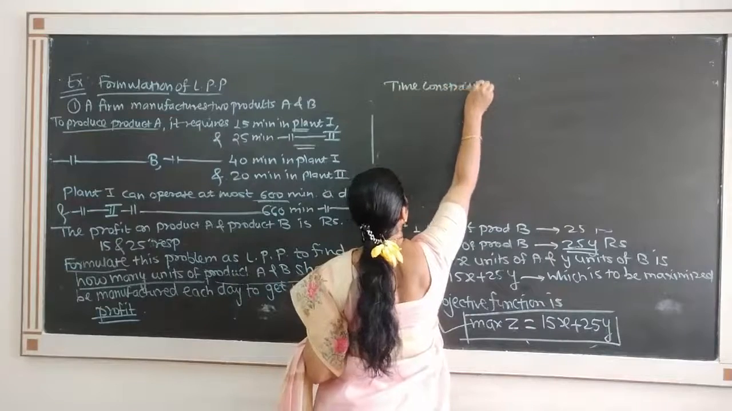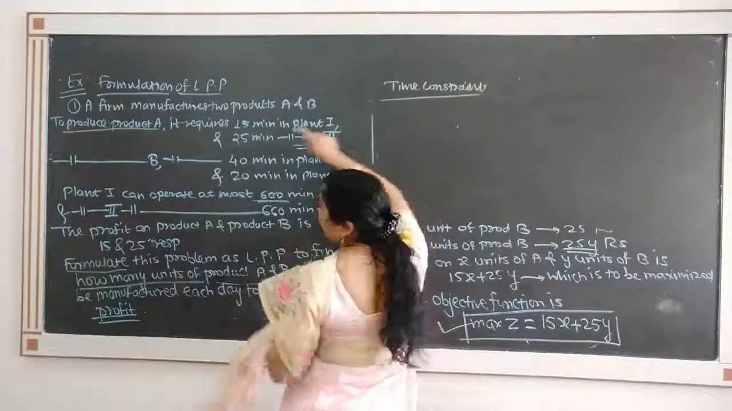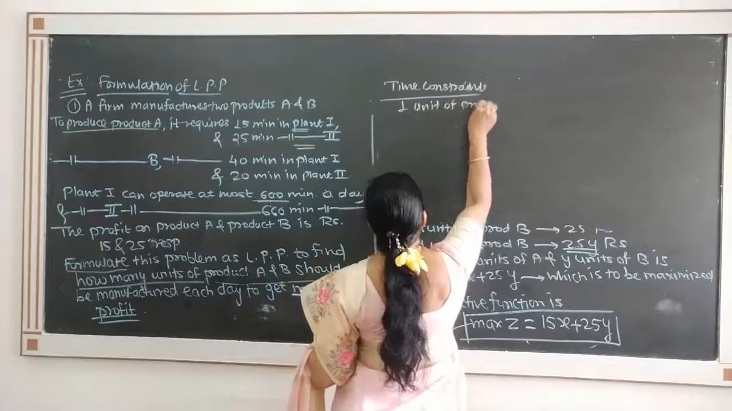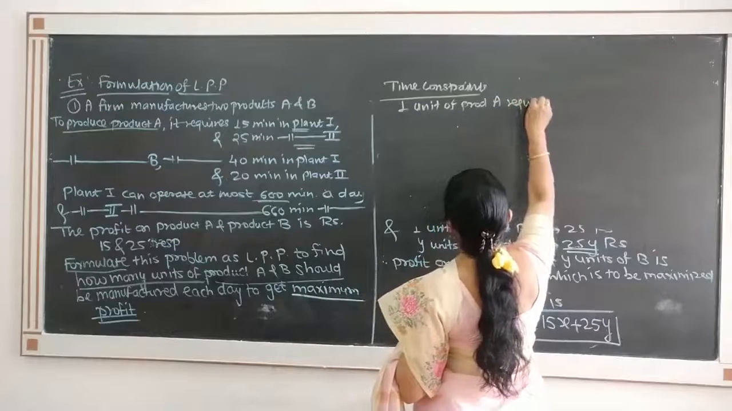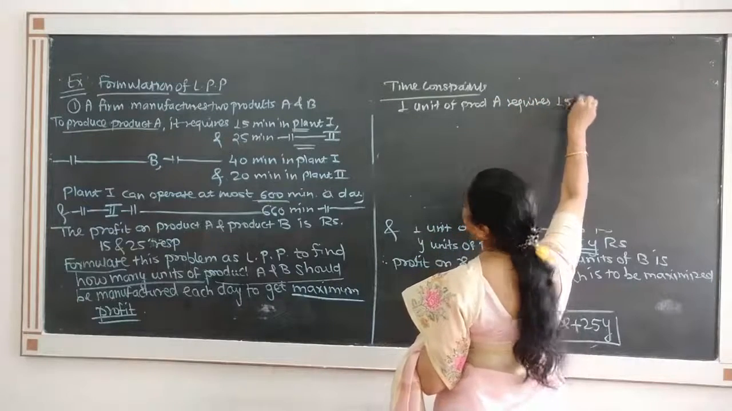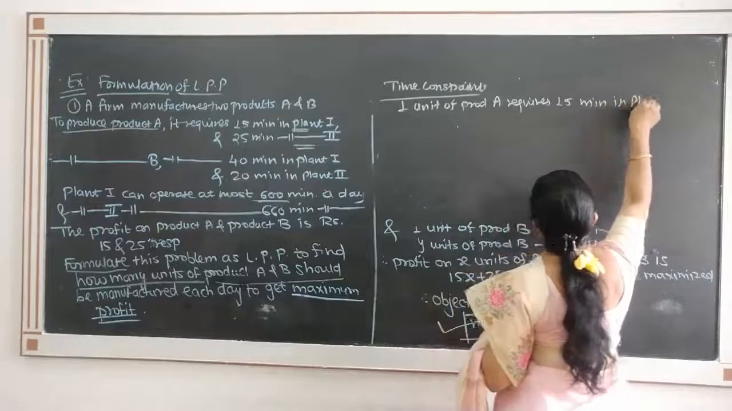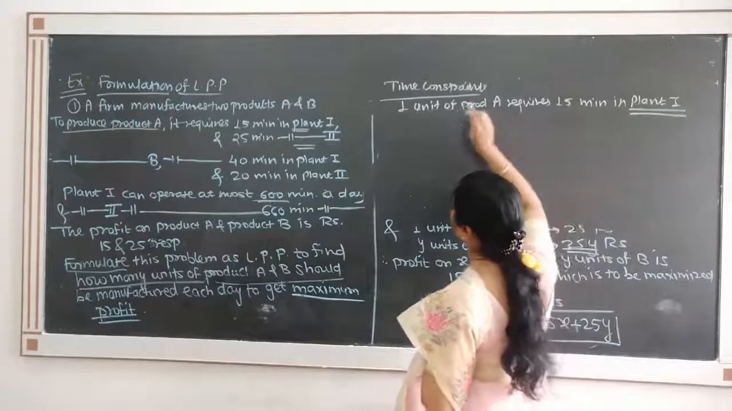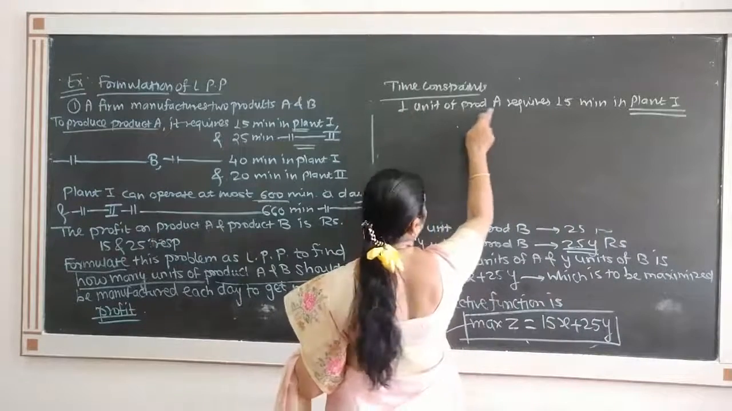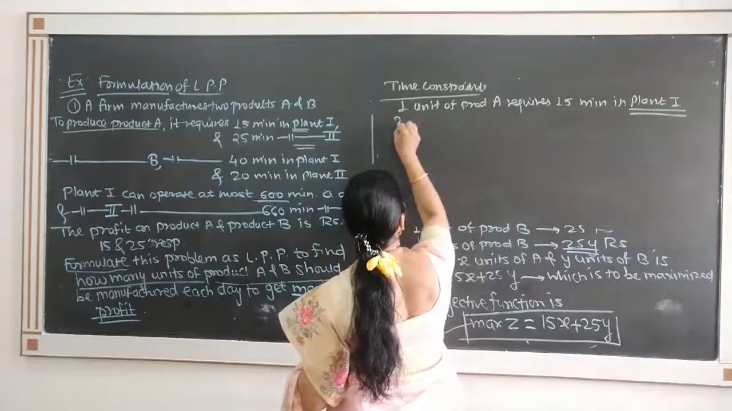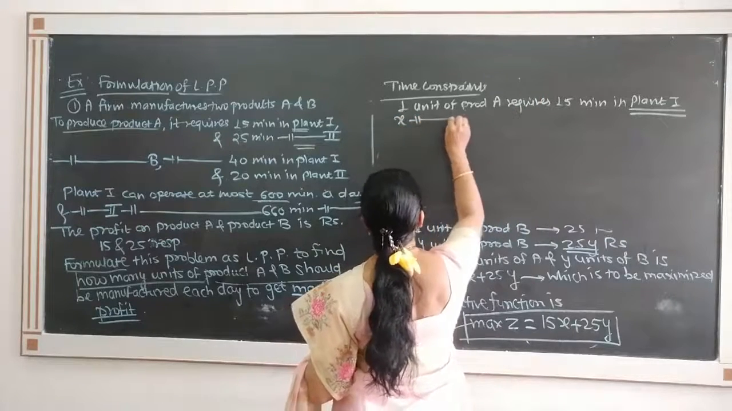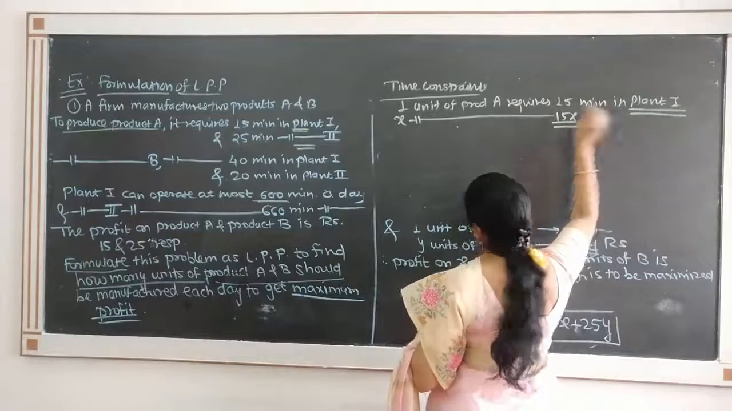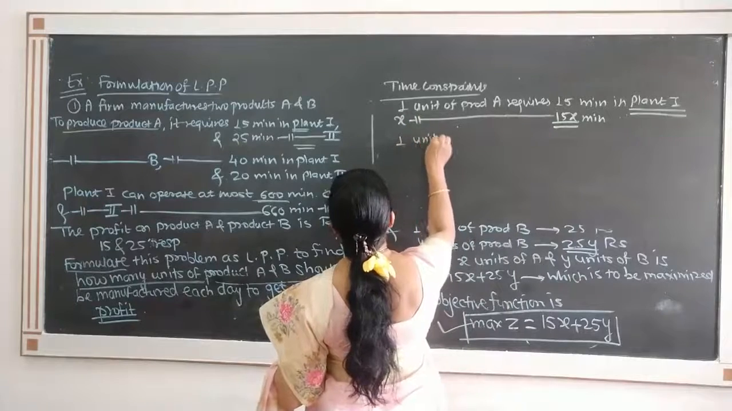And what are the time constraints? See the first one. We are first finding the constraint on plant 1. 1 unit of product A requires 15 minutes in plant 1. So how many units have we prepared? x units. So x units of product A will require 15x minutes in plant 1. Similarly, see 1 unit of product B.